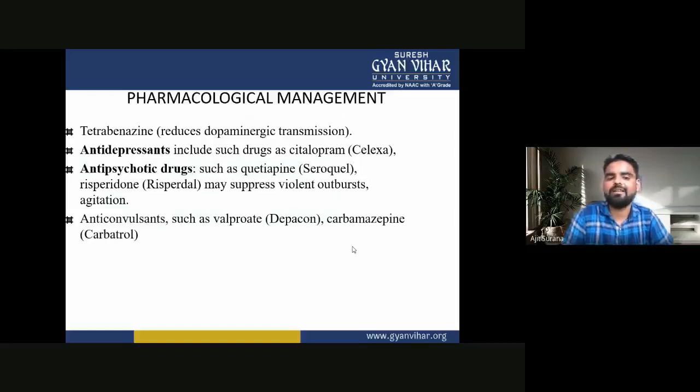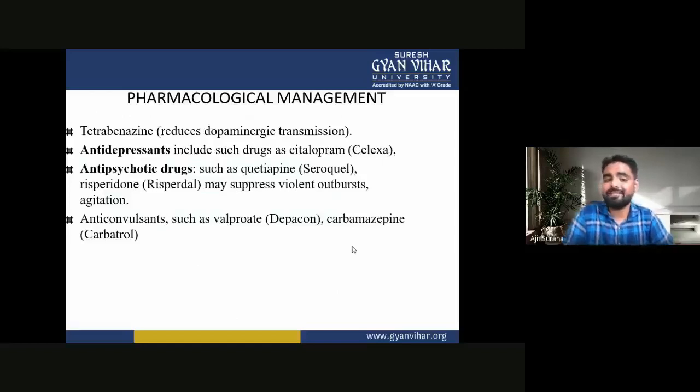Next are the antipsychotic drugs such as quetiapine (Seroquel) or risperidone (Risperdal), which may suppress violent outbursts or agitation. Next are the anticonvulsant drugs such as valproate (Depakote) or carbamazepine (Carbatrol). These are the pharmacological management of Huntington disease.